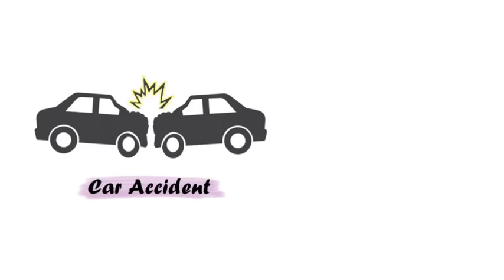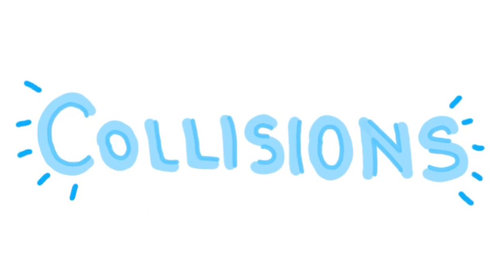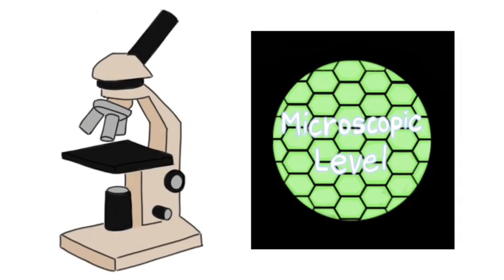Think about a way that a car accident and a game of pool are similar. Did you get it? I'll give you a second to think about it. Both of these are examples of collisions. The cars crash into each other and the balls collide with each other in pool. Collisions can happen around us, also called macroscopic level, or they can happen at a microscopic level.